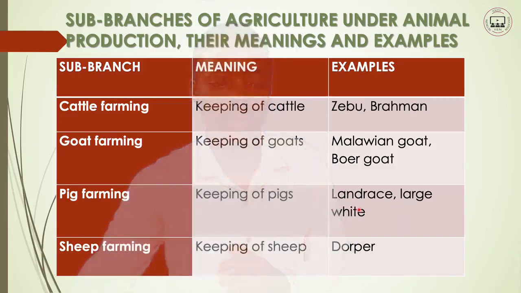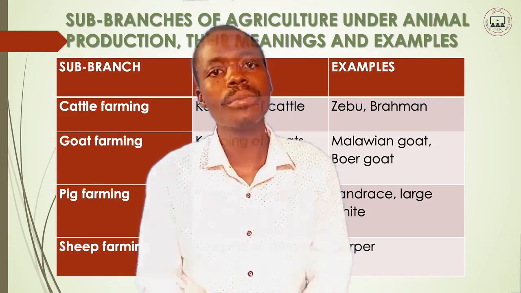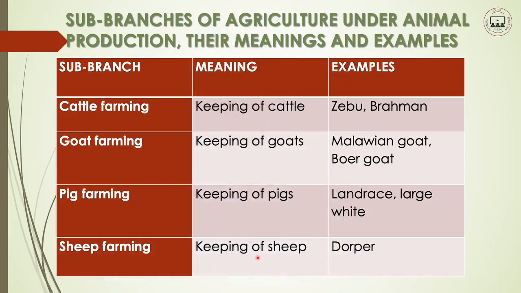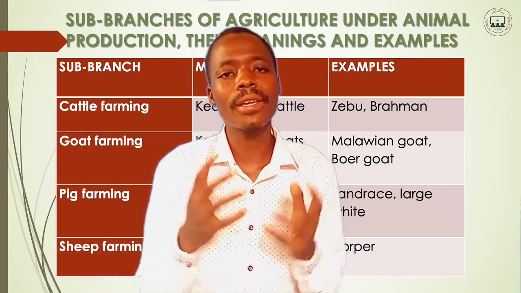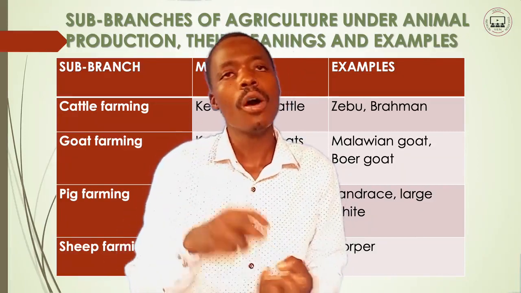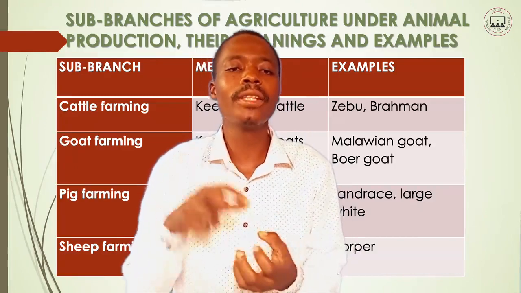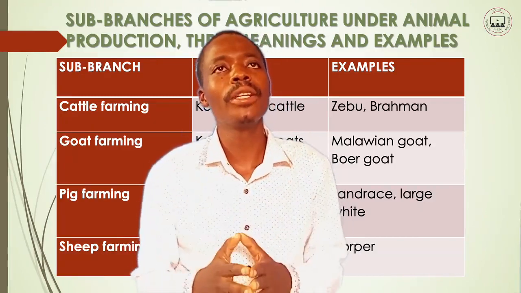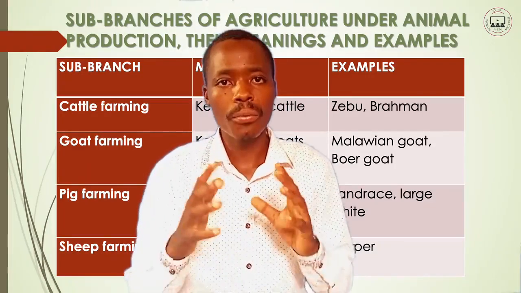Now also this one is another sub-branch under animal production: sheep farming. Sheep farming simply means the keeping of sheep. That is sheep farming, the keeping of sheep. So the keeping of sheep is also practiced. Just know that that one is a branch of animal production.